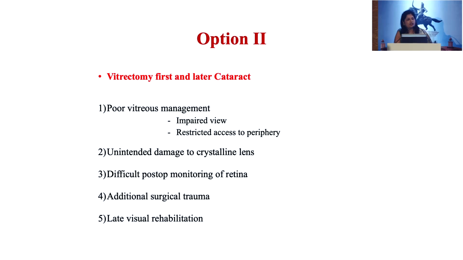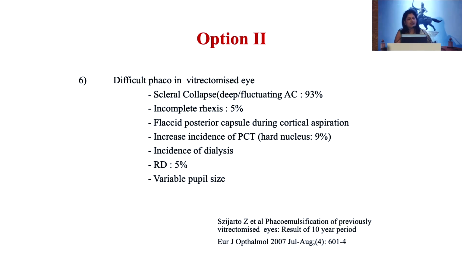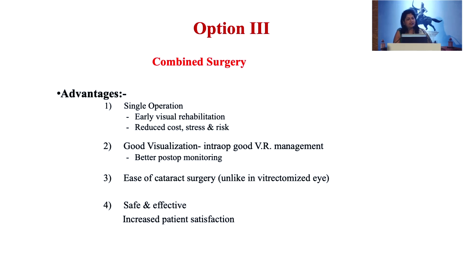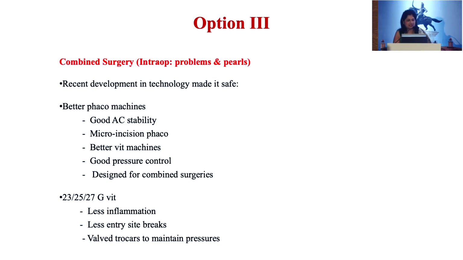While if you go for the vitrectomy first and later the cataract, then it can lead to poor vitreous management because of the impaired view, difficult post-op monitoring of the retina, and also a second surgery is needed in such cases. Difficult phacoemulsification in vitrectomized eyes, and also the lens iris diaphragm retropulsion syndrome is more commonly seen if the patient has undergone vitrectomy first and then the cataract. And the last option, or the better option, is the combined surgery. It has the advantage of a single operation, good visualization, and simultaneously tackling both the pathologies.